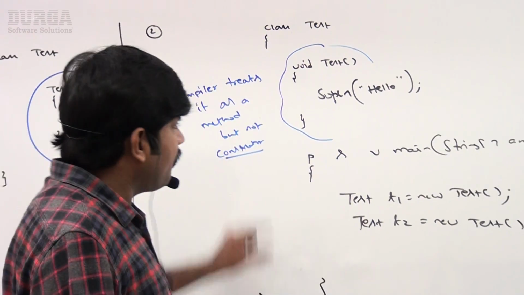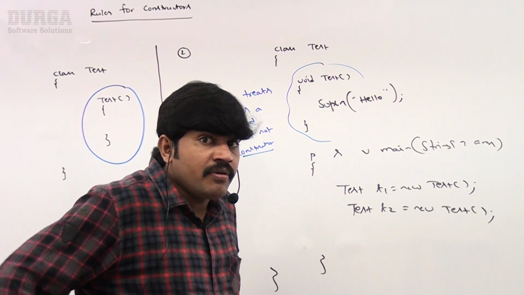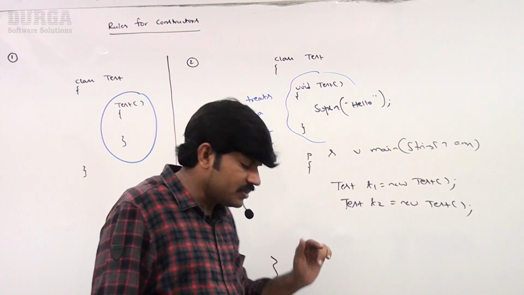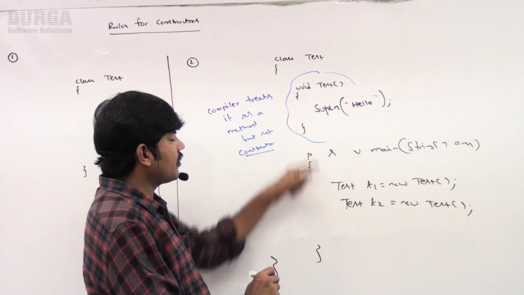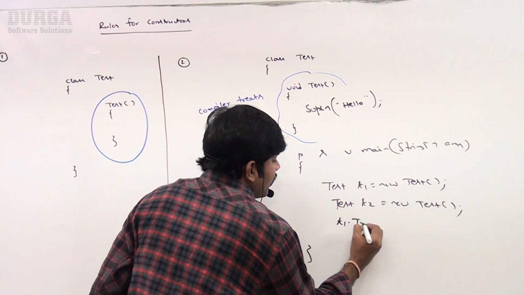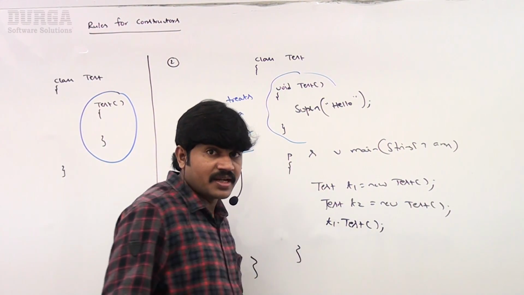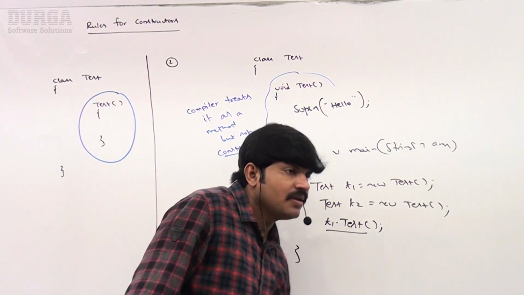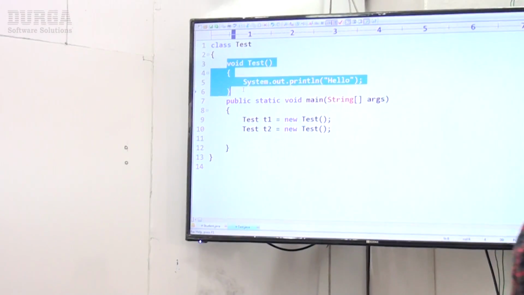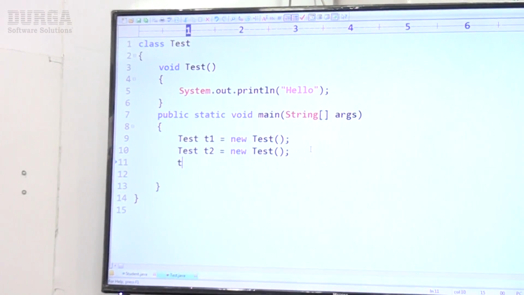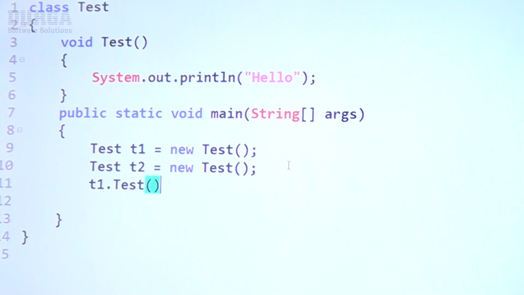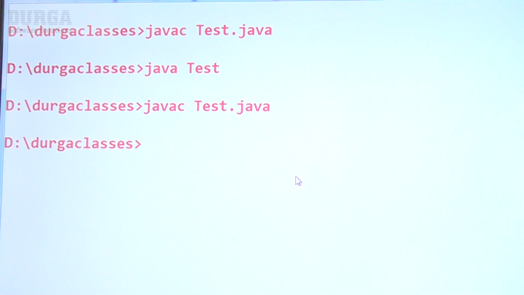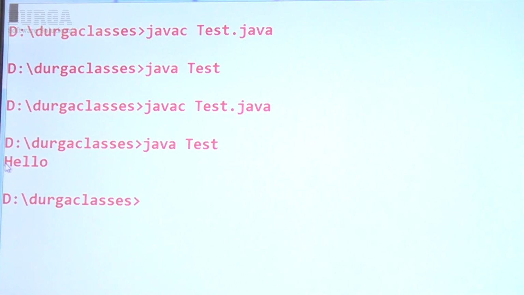Remember, if it is a method, when will the method execute? Only whenever we are calling it. Now I want to call this method: t1.test. I'm calling a method, t1.test. Now observe carefully, the code compiles fine and hello will be printed to the console.